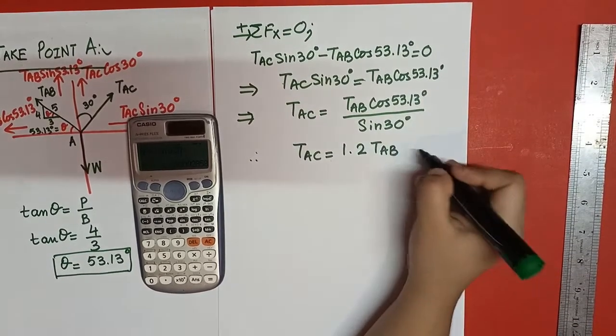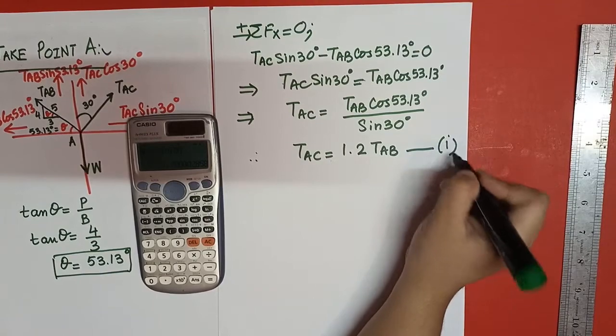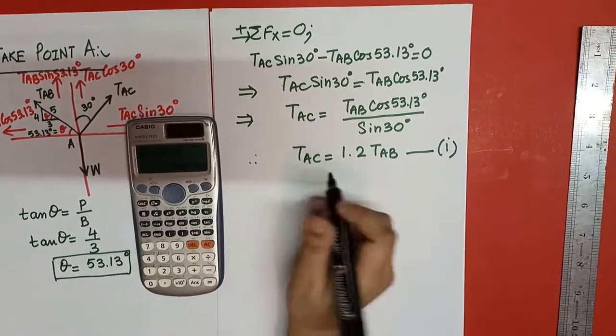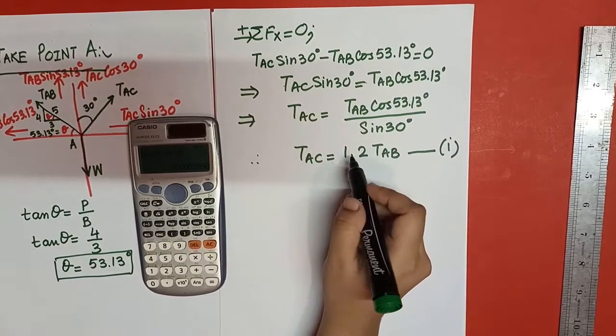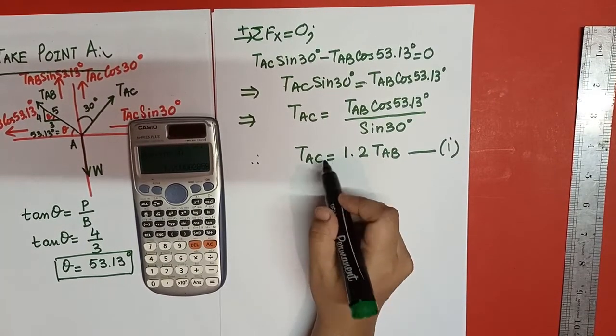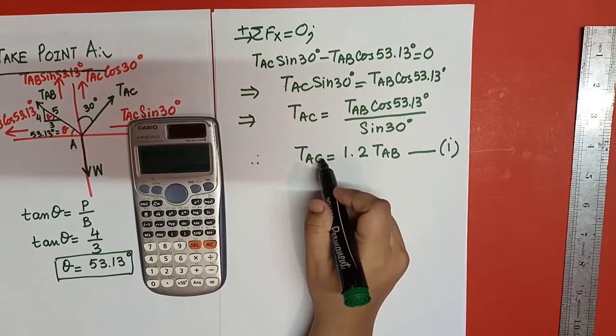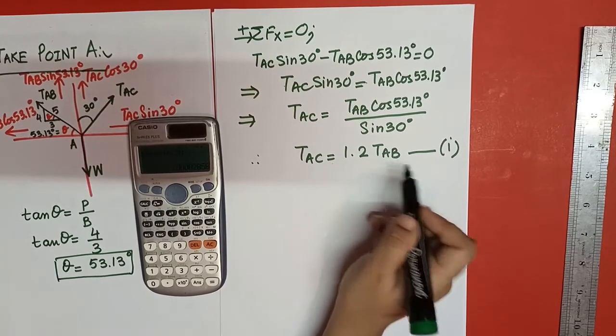So what does it mean by that? I have to write down this as equation 1 because TAC and TAB both are unknown. What I am trying to tell you is that TAC must be greater than TAB, and how much greater than that? It is 1.2 times of TAB.